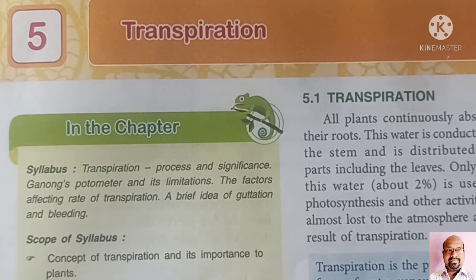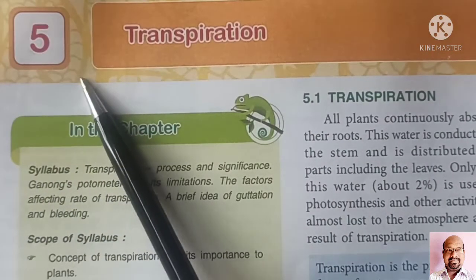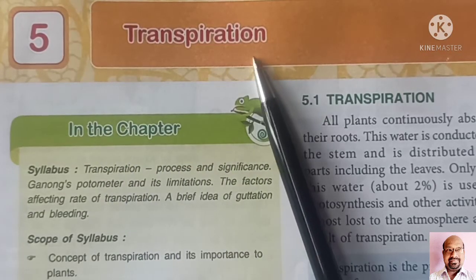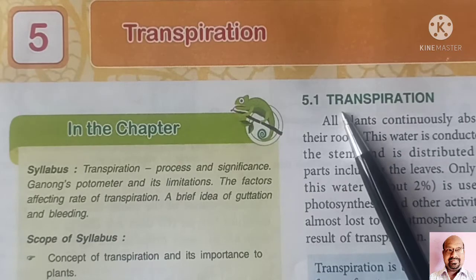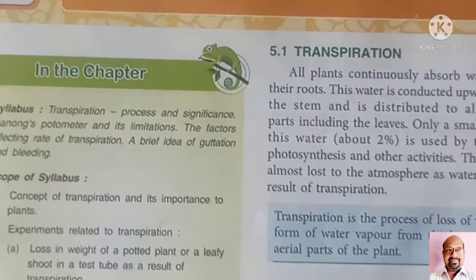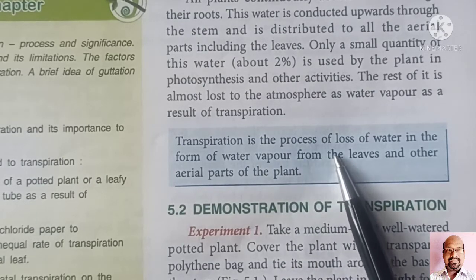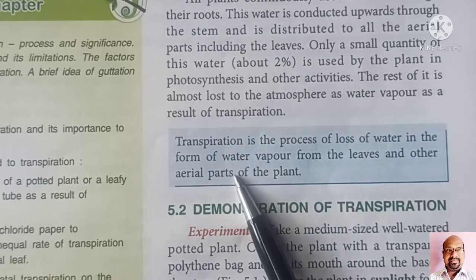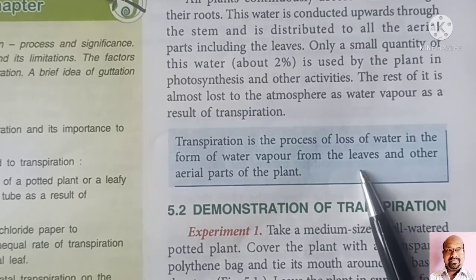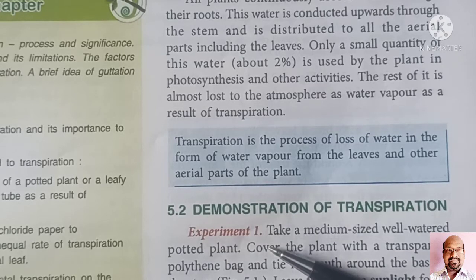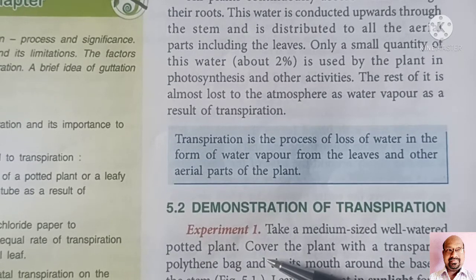Hello dear students, in this video we will discuss chapter 5, transpiration. First we will talk about the definition of transpiration. Transpiration is the process of loss of water in the form of water vapor from the leaves and other aerial parts. The plant loses water in the form of water vapor from the leaves and other aerial parts of the plant.